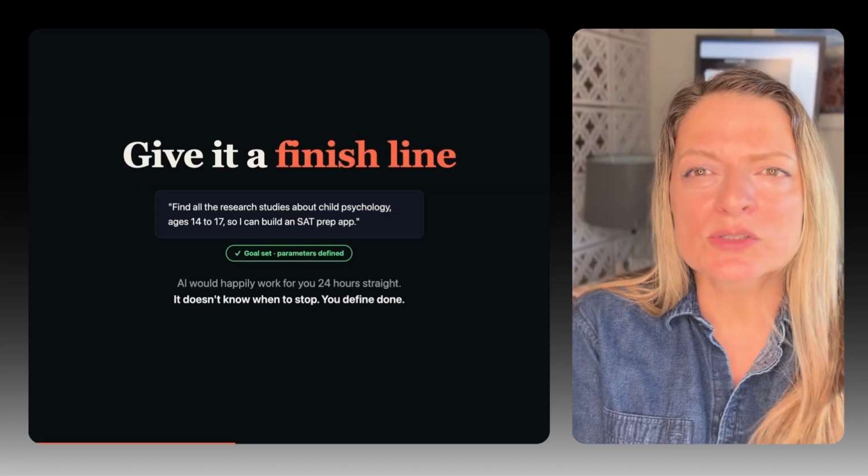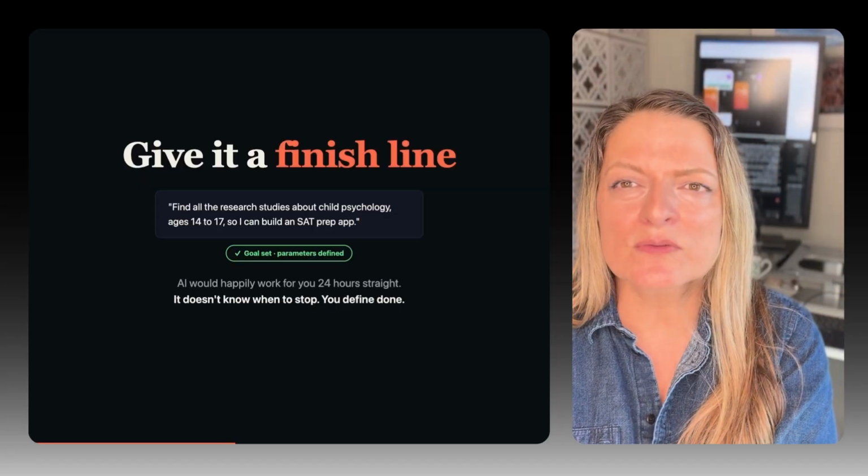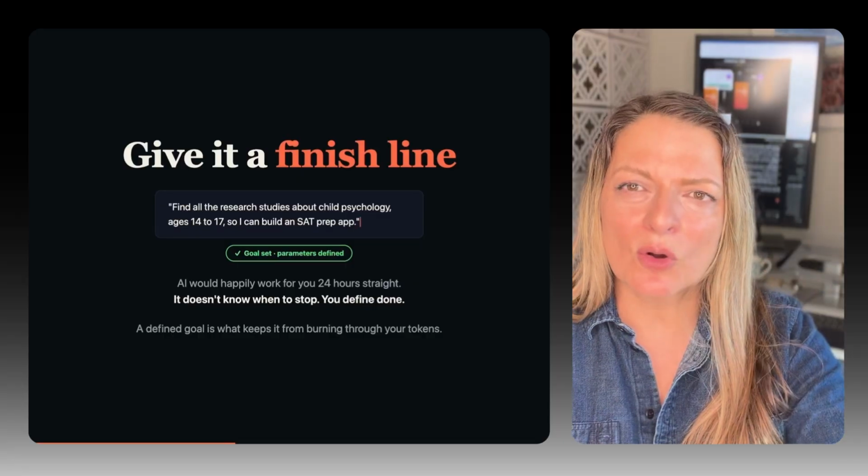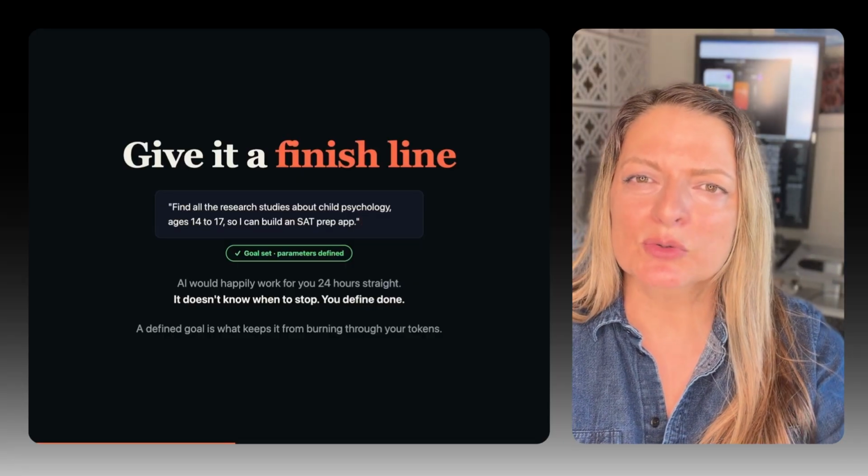AI doesn't really know when to stop. It would love nothing more than to service you all 24 hours. So you need to define the goal so that you stop burning through the tokens.